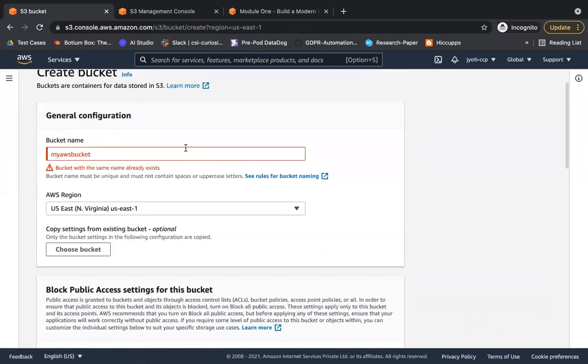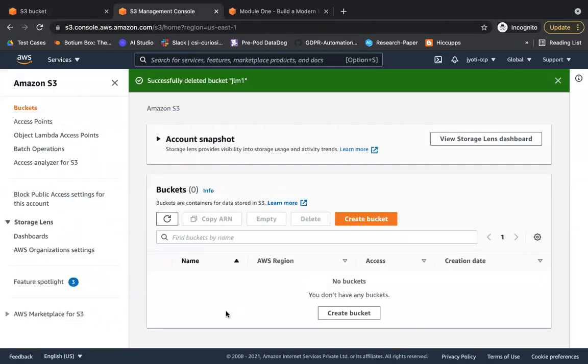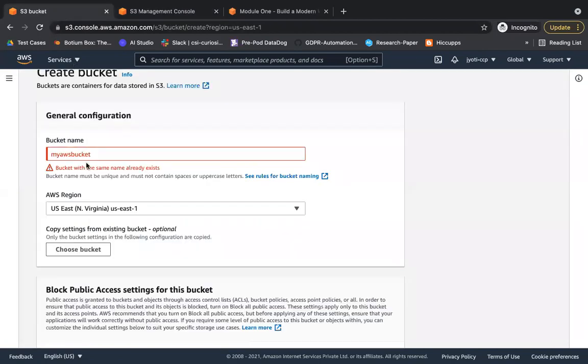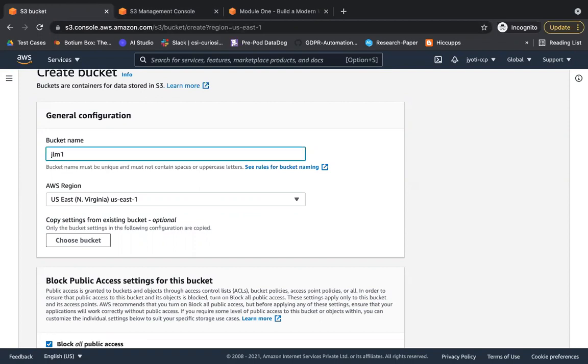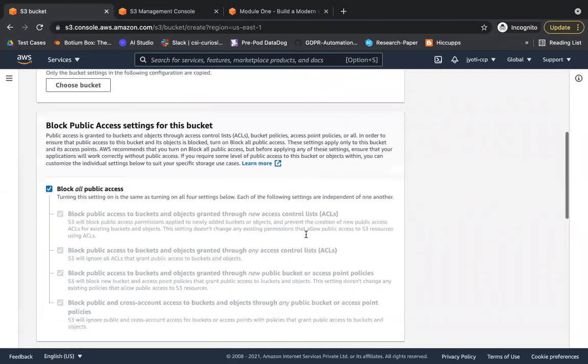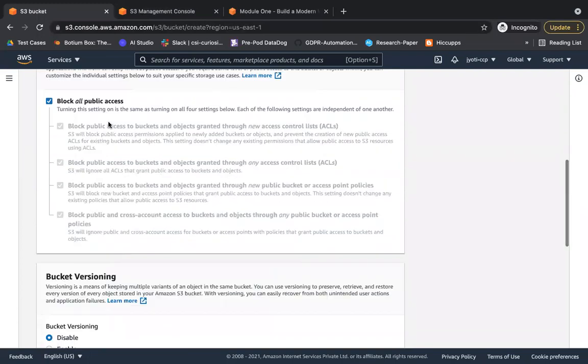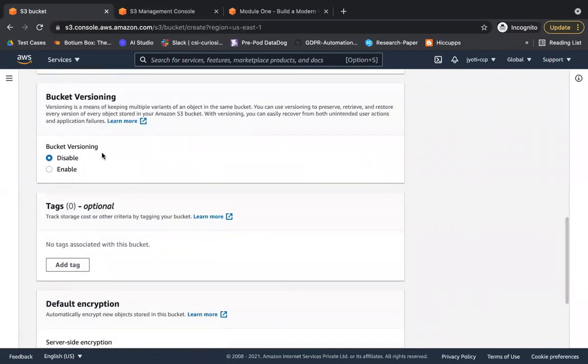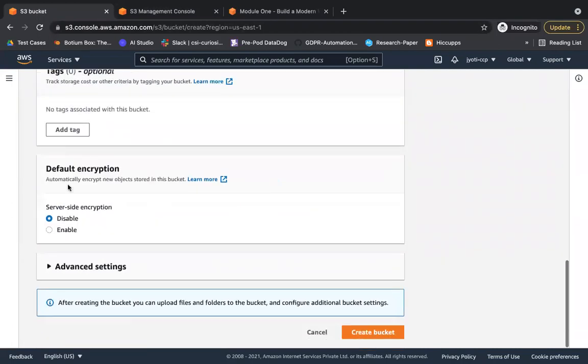See, we are not able to create a bucket with this name. If you see my account, this bucket was not there in my account, right? But still I'm not able to create it because somebody else in Amazon has created a bucket with this name. So that's why I said that your bucket name has to be unique. Okay, so let's just do JLM1. For now, let's make it private only. Versioning we will come to, what versioning is. Encryption for now I have disabled. Okay, so this is the bucket which has got created.